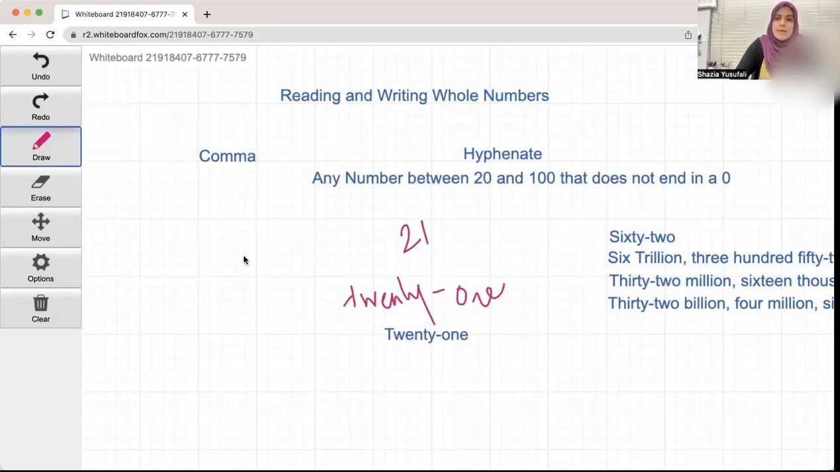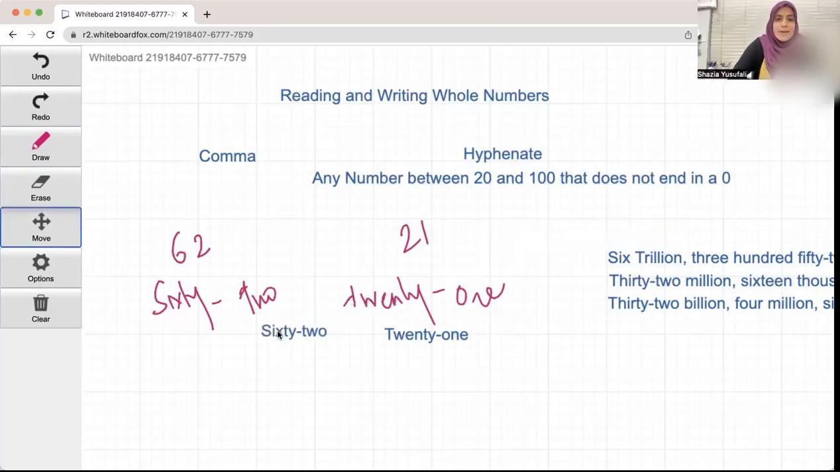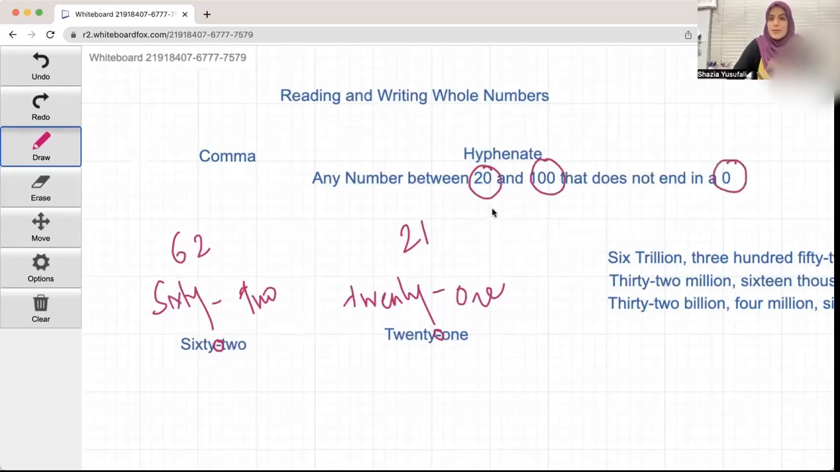If I were to write the number 62, how do I write this? Easy peasy. 62. Again, I know I don't have the world's greatest handwriting. I have it written out for you, 62. This is called a hyphen. So you have to hyphenate anything between the numbers 20 and 100 that does not end in a 0.